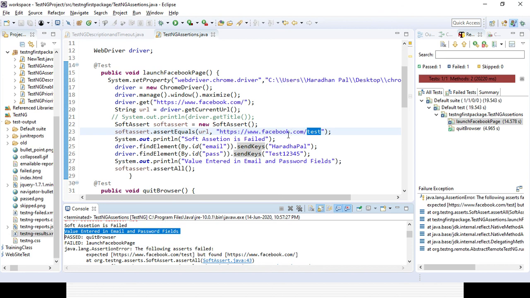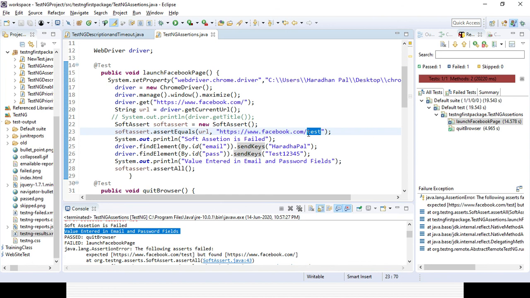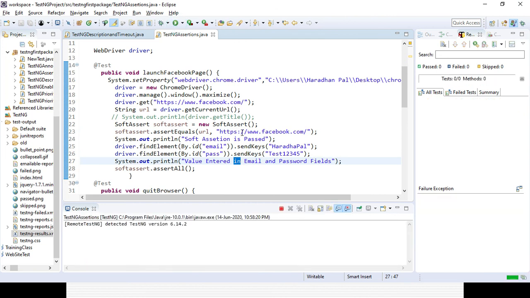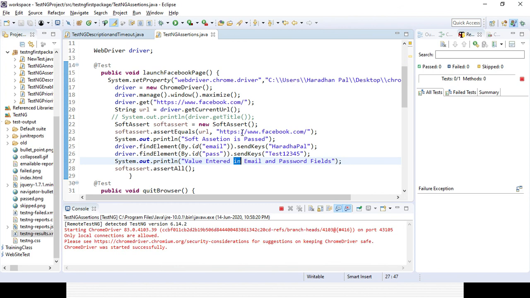Let's change it to the correct one so that it will pass. Now both test cases should pass, matching the expected and actual result. Let's run the code and see.